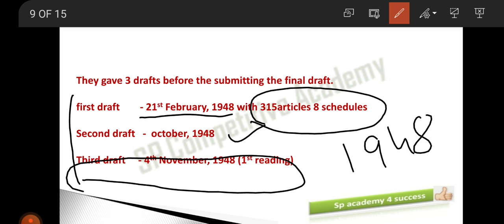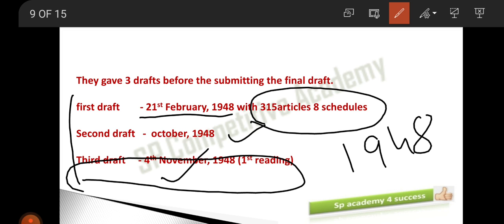First, let me tell you the date for the last drafting, 4th November 1948. So, they have 3 draftings. Clear? 3 draftings in 1948. One in February, another in October, and the next in November.